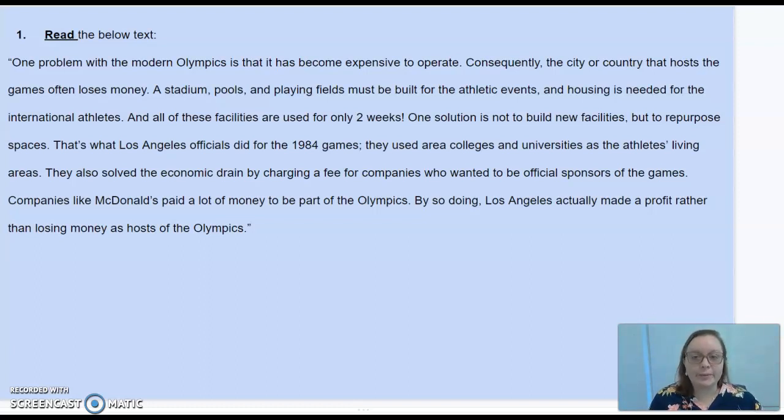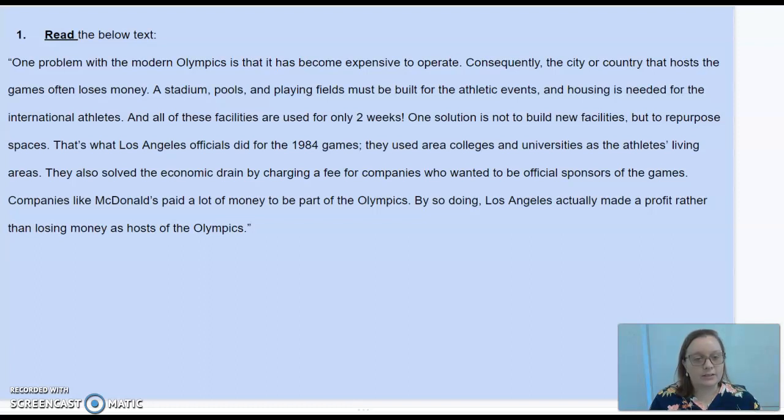So number one, read the below text. One problem with the modern Olympics is that it has become expensive to operate. Consequently, the city or country that hosts the games often loses money. A stadium, pools, and playing fields must be built for the athletic events, and housing is needed for the international athletes. And all of these facilities are used for only 2 weeks.